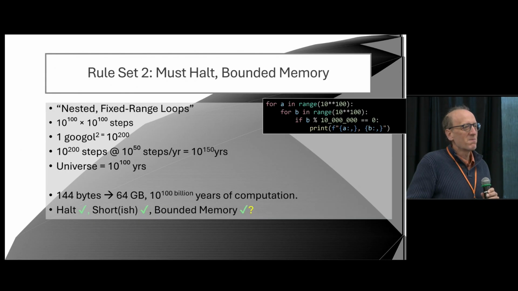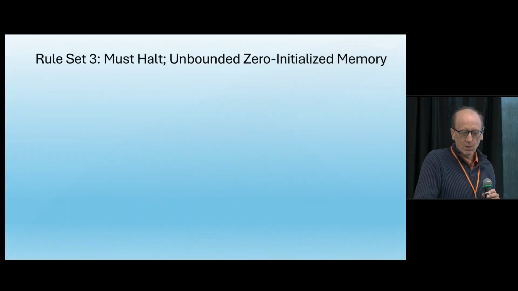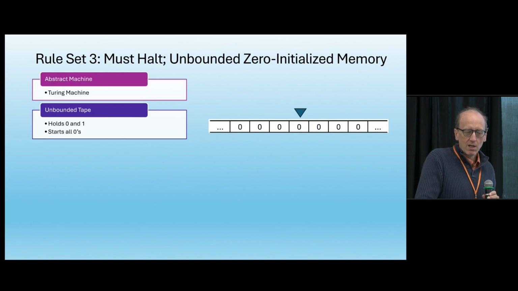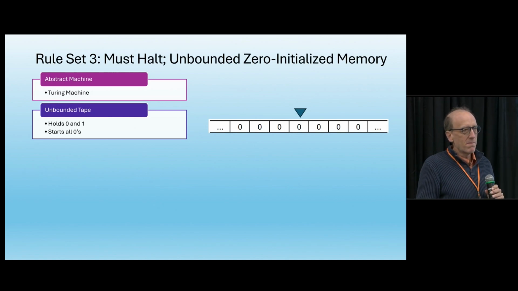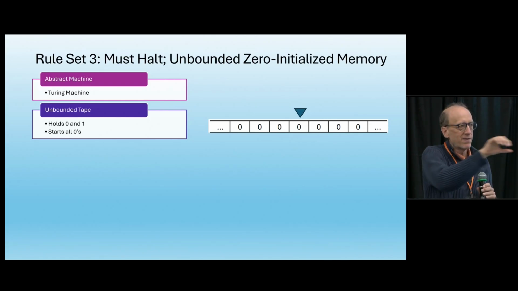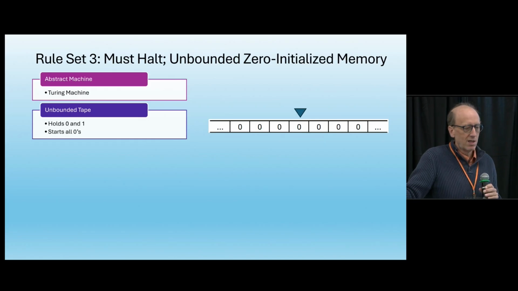We'll see some things that are recursive or close to being recursive. But I'm going to attack this next part with unbounded memory a little differently. We're going to start by using a Turing machine to represent what we can do with unbounded memory. So a Turing machine is an abstract model of computation. The kind of interesting feature related to unbounded memory is that it has what we think of as an unbounded tape that can go as far as we need in either direction.